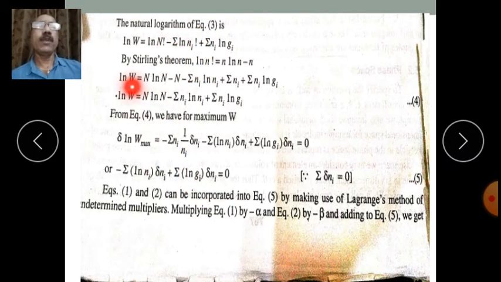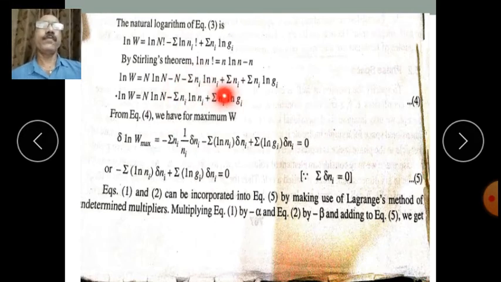So log of W is equal to n log n minus n for the log of n factorial, minus summation of ni log of ni plus summation of ni, plus this term as it is, summation of ni log of gi.